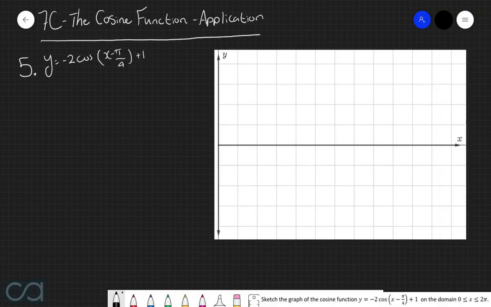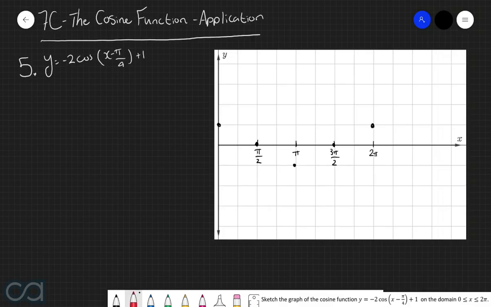So first things first, we're going to insert a set of axes that we can sketch the graph on. And for this particular set of axes, we're going to say that every 4 grid lines along the x-axis represents π. So that means that this point here is π, and this point here is 2π. And we're also going to say that every grid line along the y-axis represents 1 unit. So the first thing that we're going to do here is plot out all the important points of the basic cosine function of y equals cos of x. And those points are here, here, here, here, and here.